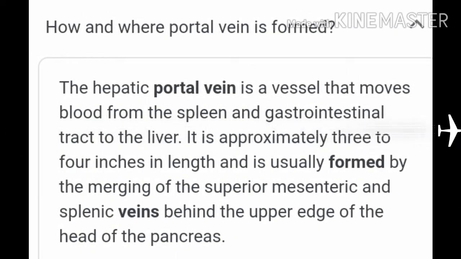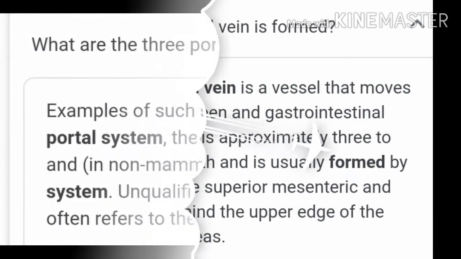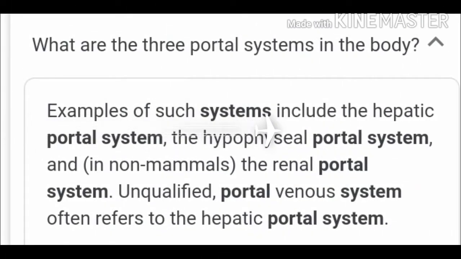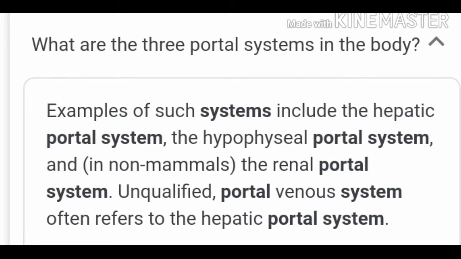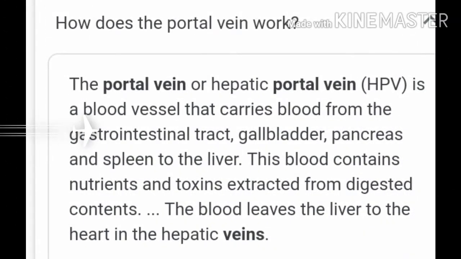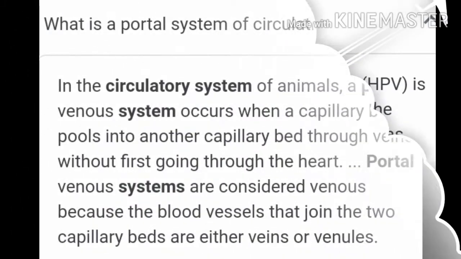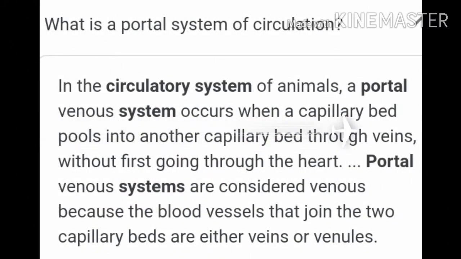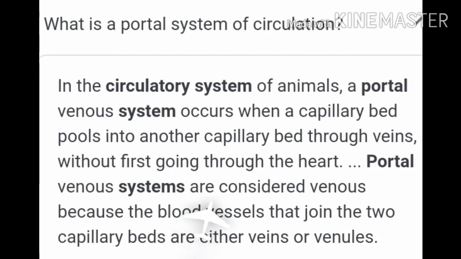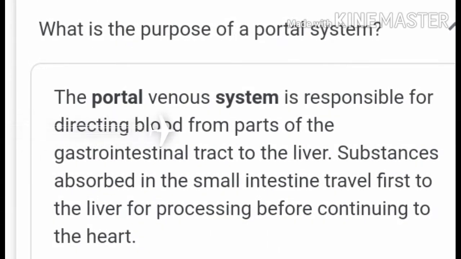Now I'm explaining lymphatic system again. The lymphatic system includes lymph vessels and lymphoid organs. What is lymph? The excess of interstitial fluid pushed into the lymph capillaries is called lymph. It is virtually blood minus red blood cells. It is viscous and mostly pale yellow in color.